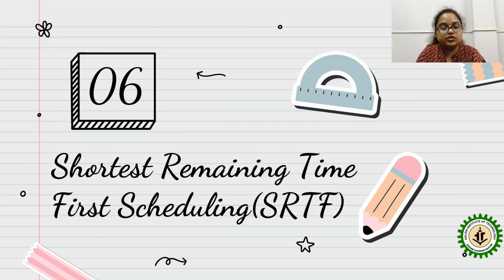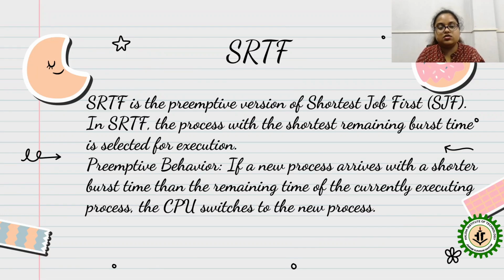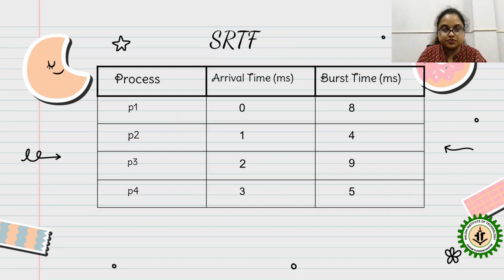Now we will learn shortest remaining time first scheduling, or we can call it preemptive SJF. SRTF is the preemptive version of shortest job first. In SRTF, the process with the shortest remaining burst time is selected for execution. So what is the preemptive behavior? If a new process arrives with a burst time shorter than the remaining time of the currently executing process, the CPU switches to the new process. This is an example of SRTF.